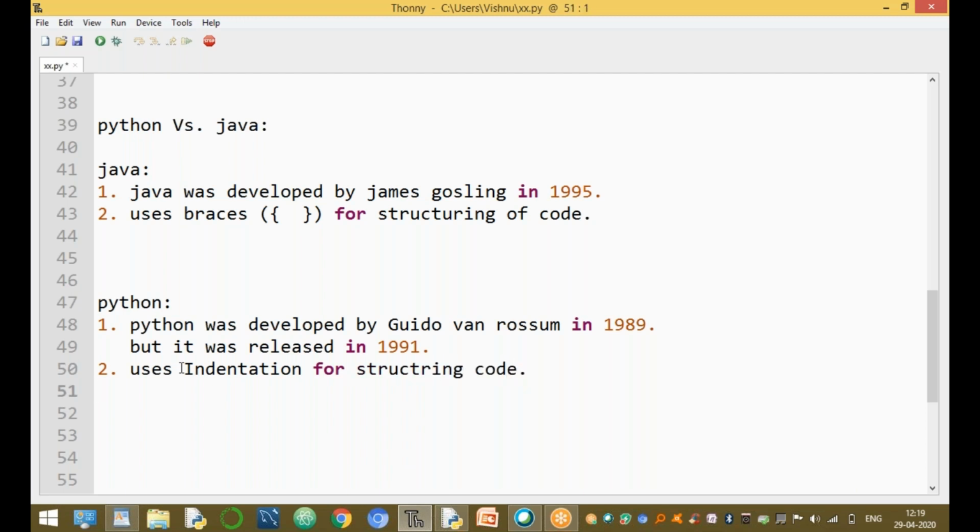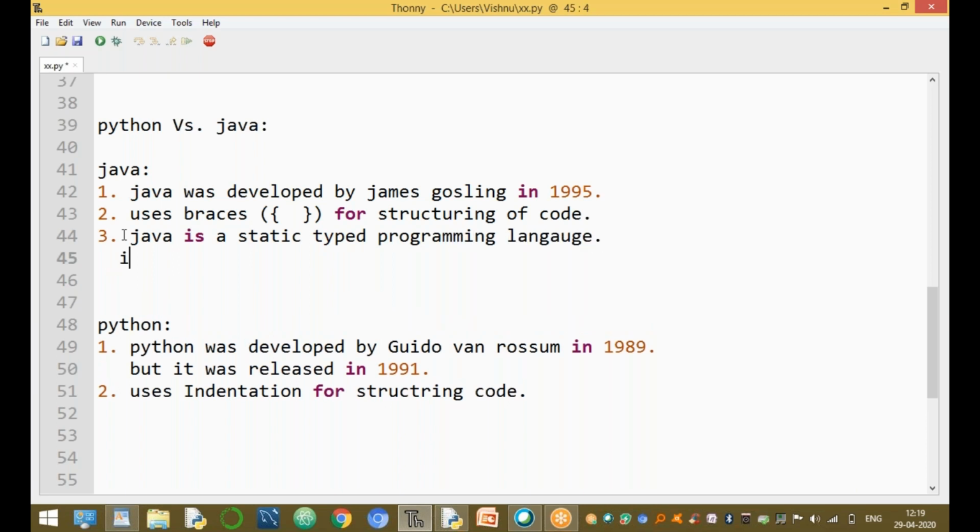The third important point is that Java is a statically typed programming language. What is static typed?